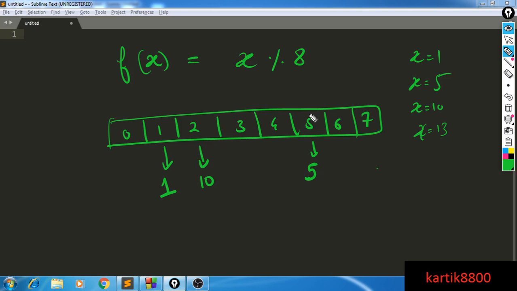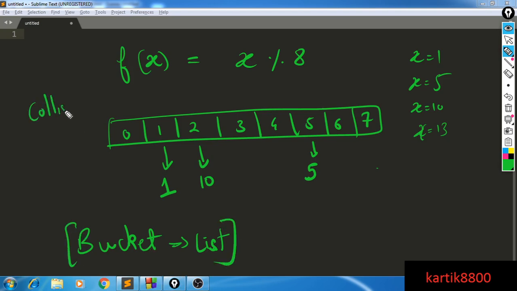Let's say I design every bucket as a linked list, so that I'm able to hold more than one integer. A scenario like this, in which more than one data object wants to go to the same bucket, is known as a collision.